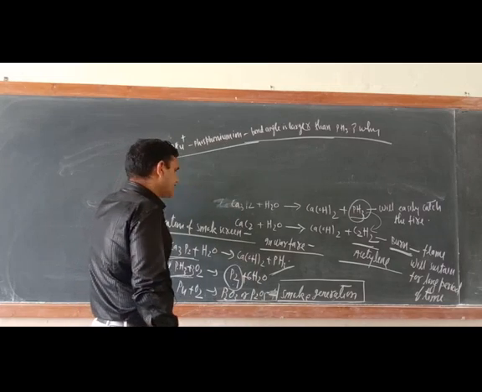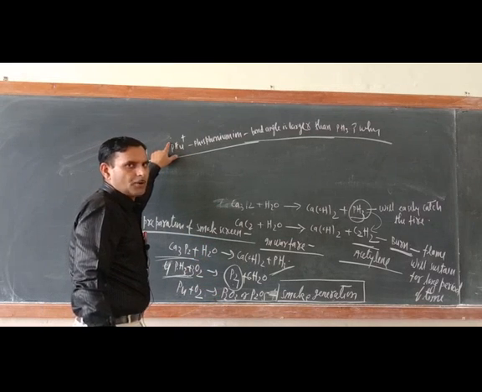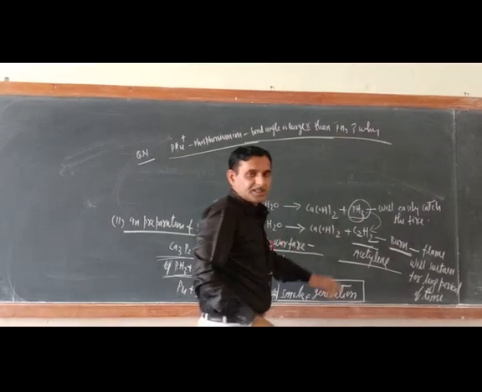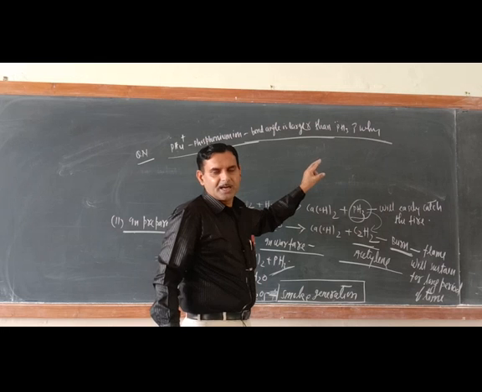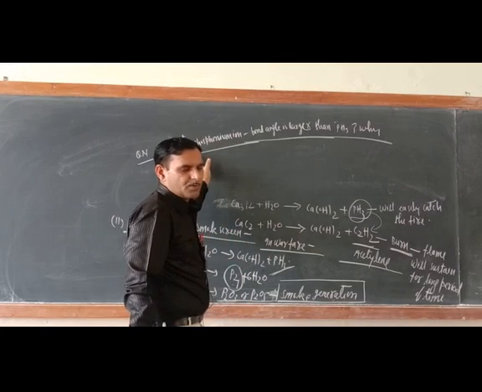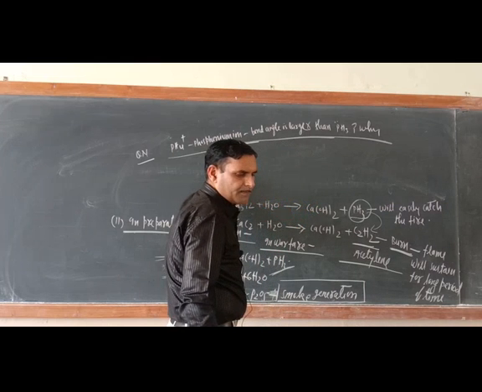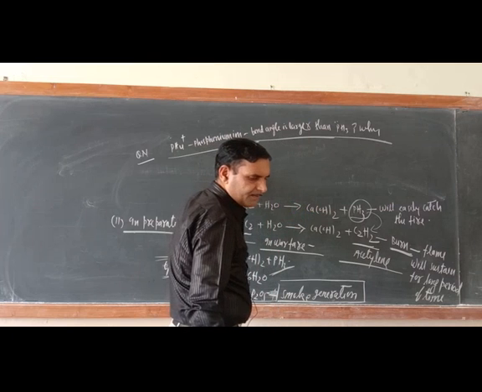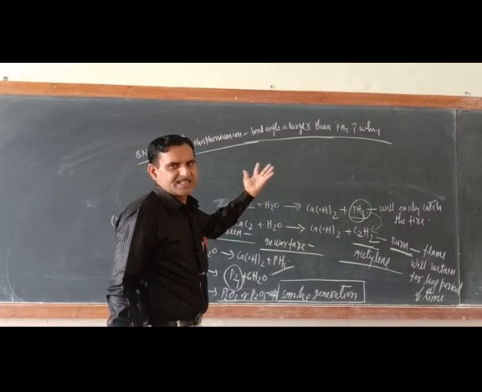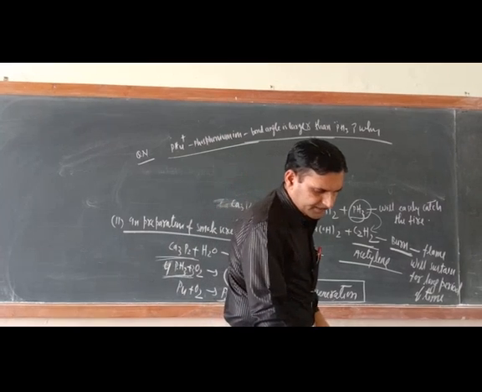Just a very simple thing is there. In PH3 there is a lone pair of electrons. In PH4 positive, a lone pair of electrons won't be there. But in PH3 a lone pair of electrons would be there, so lone pair bond pair repulsion would be there, and because of it there is a shrinking of the bond angle. While in case of PH4 positive, the lone pair is not there, so lone pair bond pair repulsion won't be there and the bond angle will not shrink. This is the answer, very easily you can write.